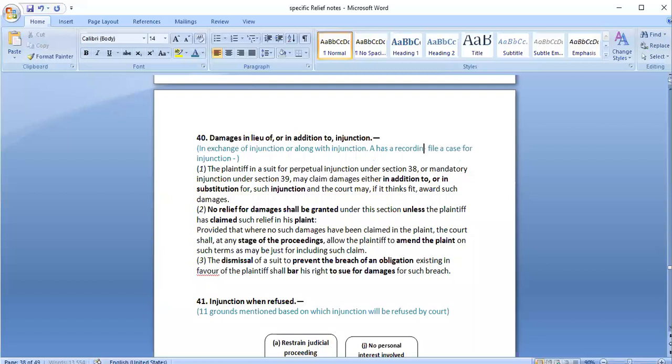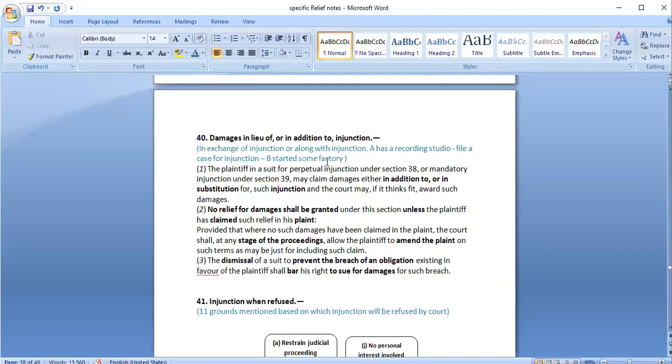For example, A has a recording studio, and B started some factory in that residential area, which was creating very much noise, vibration, and all of that.